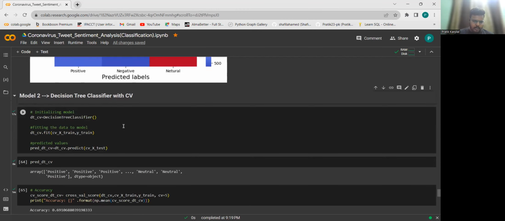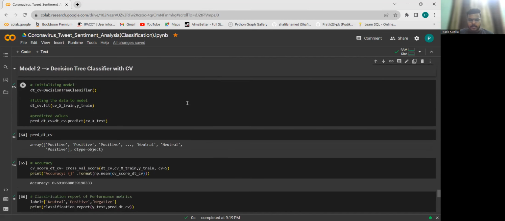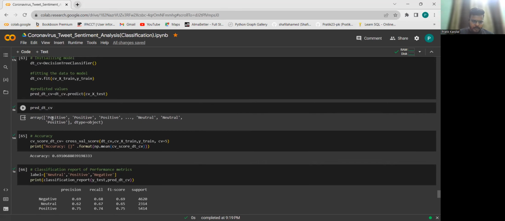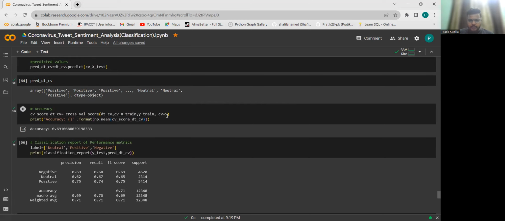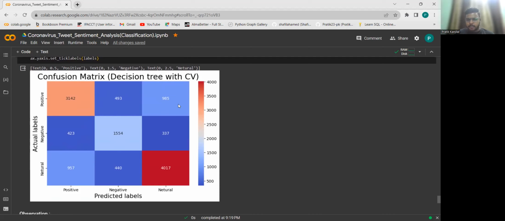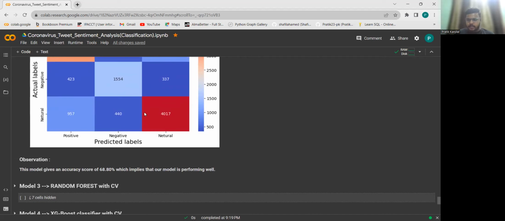Now coming to the next model, this is a decision tree classifier with count vectorizer, and we apply the decision tree over here, and we apply cross validation also. So this is a five-fold CV. Since this is a tree-based model, we are using fewer cross validations because the data set is large. The execution time required is very long. So we get an accuracy of 69%. And this is how the confusion matrix of the decision tree model looks like, using count vectorizer.